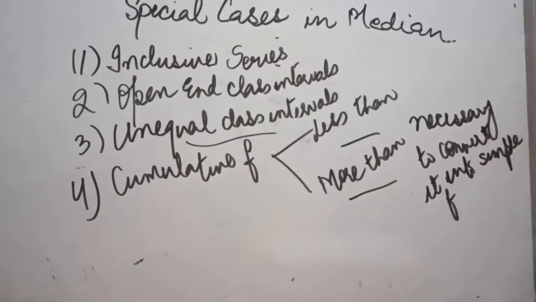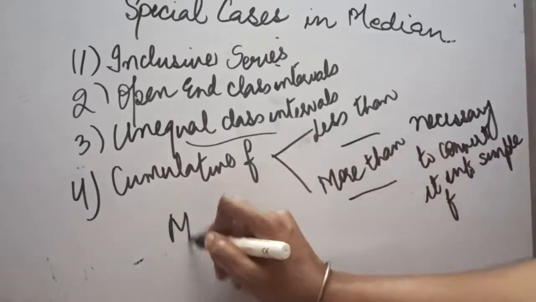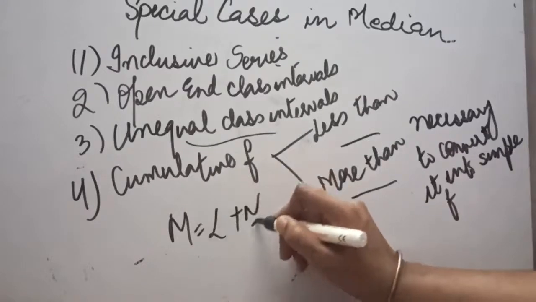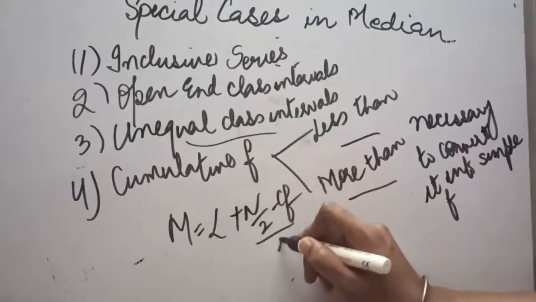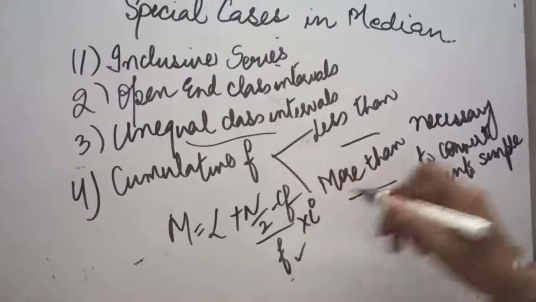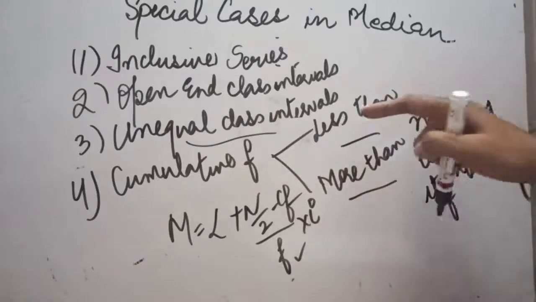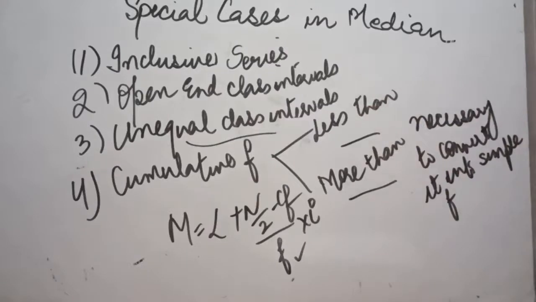because for the calculation of median we require cumulative frequency and we also require simple frequency. As we have seen, the formula of median is n by 2 minus CF divided by F into I. So frequency is very much necessary. So when less than and more than questions have been given, it is necessary that the question should be converted into a simple question first, make the CF as F first, then proceed with the question as a simple question, as we have seen in all other examples.